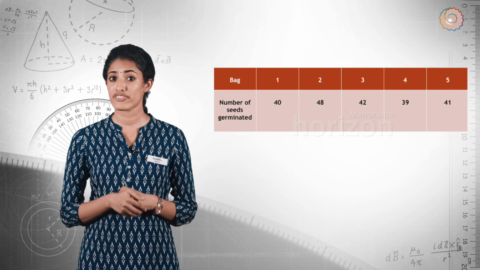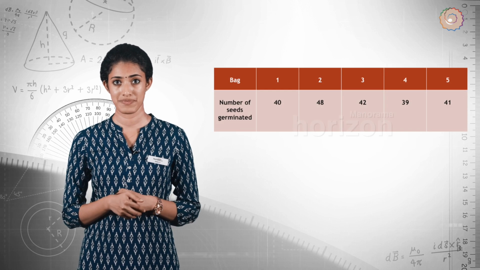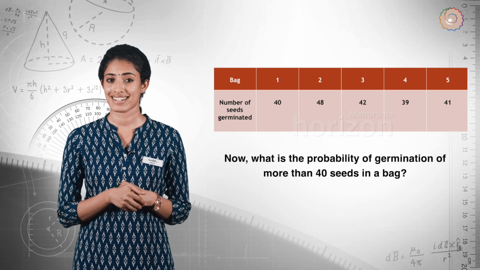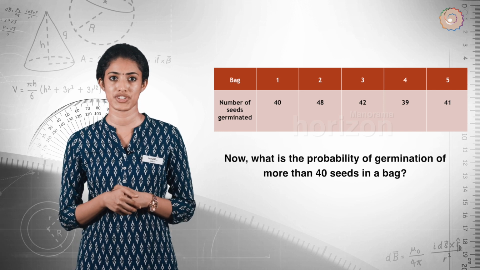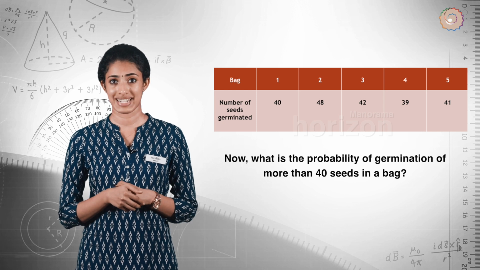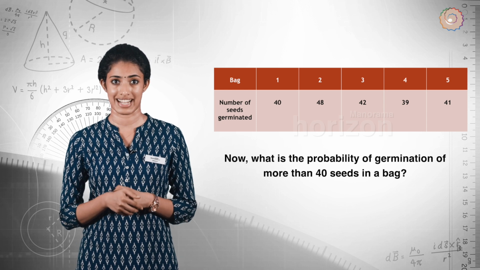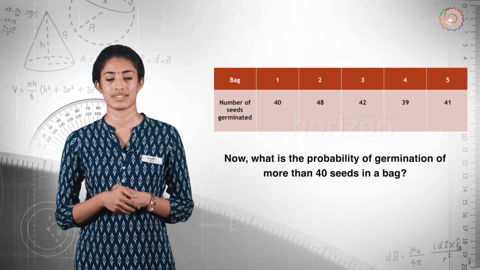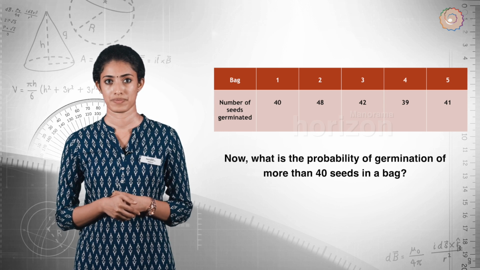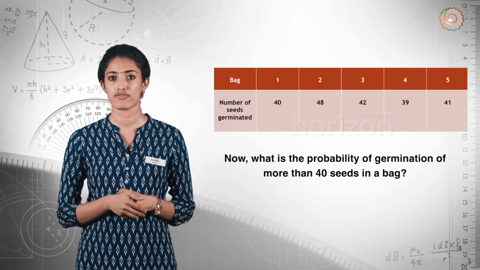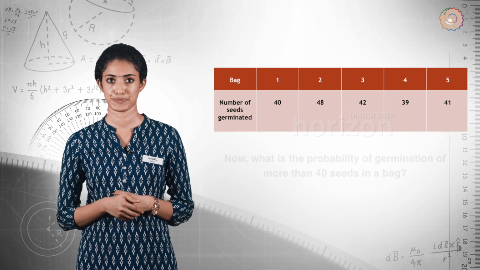Consider that 50 seeds were selected at random from each of 5 bags of seeds and were kept under standardized conditions favorable to germinate. After 20 days, the number of seeds which had germinated in each collection were counted and recorded as per the table. Now, what is the probability of germination of more than 40 seeds in a bag?